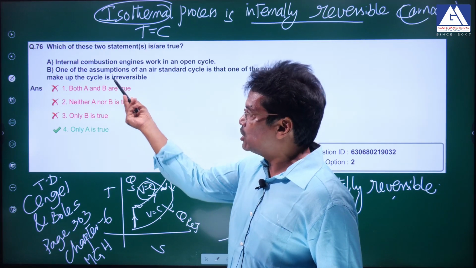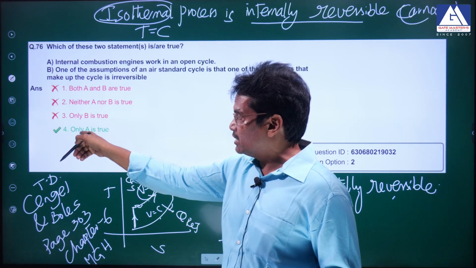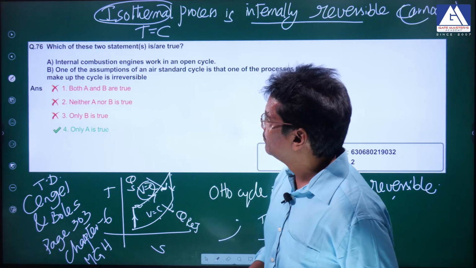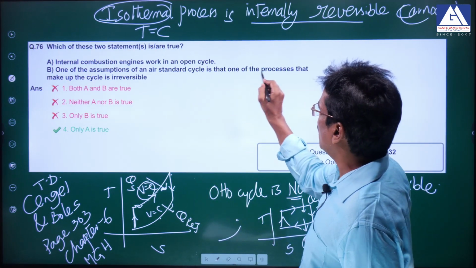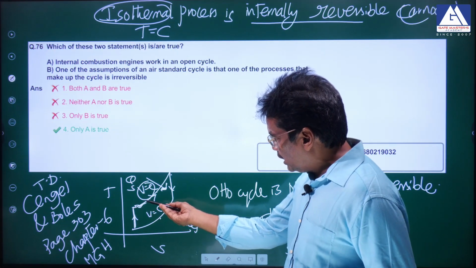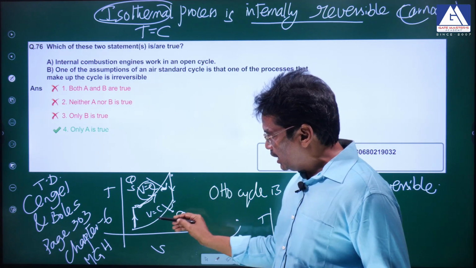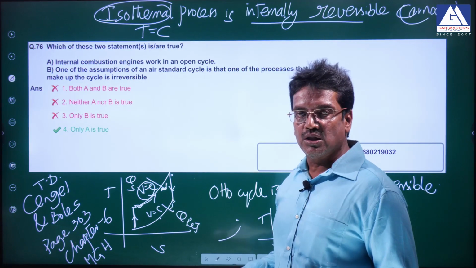Actually, both the statements are correct. Both A and B are true. The option is 1, but he has given the option as A. One of the assumptions of the air standard cycle is that one of the processes that make up the cycle is irreversible. Yes, this is an internally irreversible process. Why is it internally irreversible? Because the process is not isothermal.